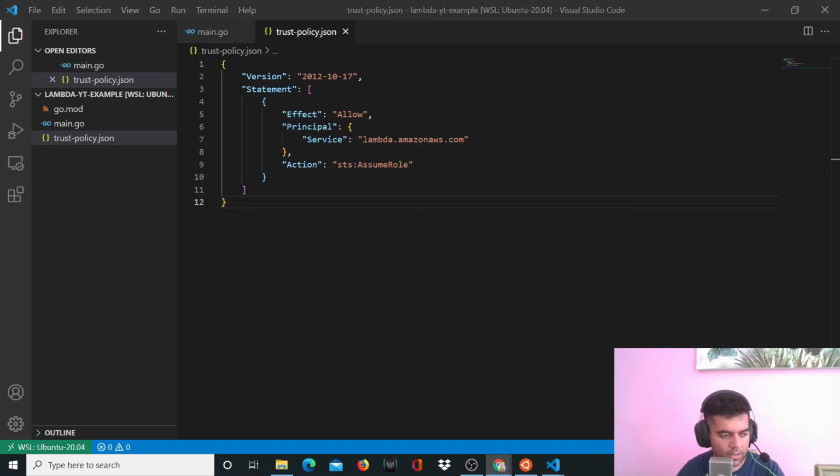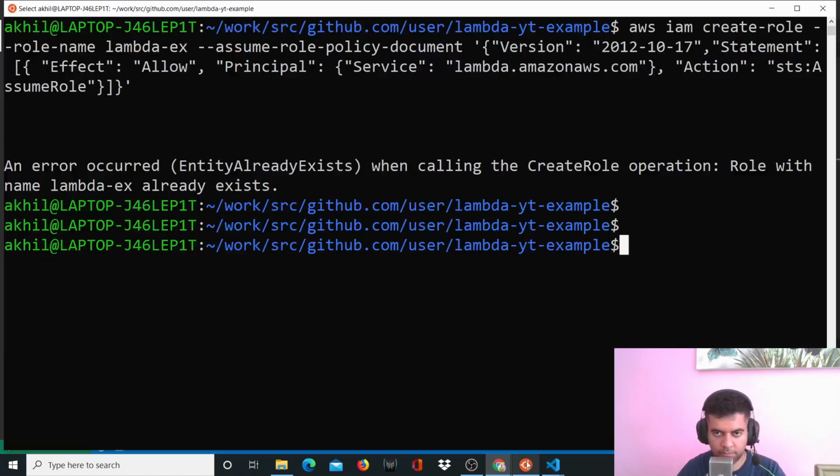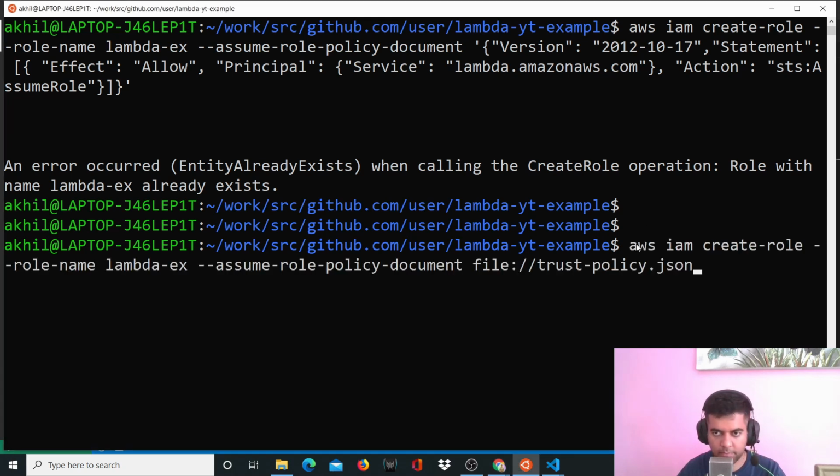Now there's another third command that you need to now put in your terminal. I'm not sure why it's not coming. Just one second. Yeah.